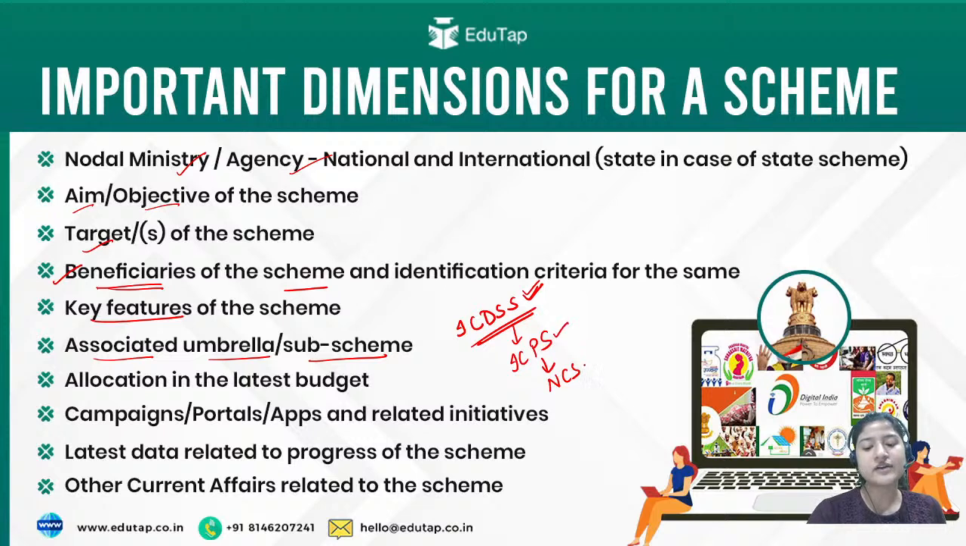Then under this we have this one. So this is the sub scheme of this, and this is the sub scheme of that. Although they are individual schemes, for a higher purpose many schemes come together, so another scheme is made under which they can be kept. So you should know the sub schemes and umbrellas associated with it. Then the allocation in the latest budget, how much money has been allocated. Then campaigns, portals, and apps related to it, latest data on what it has achieved or how much it has grown, and whatever current affairs are associated with it.